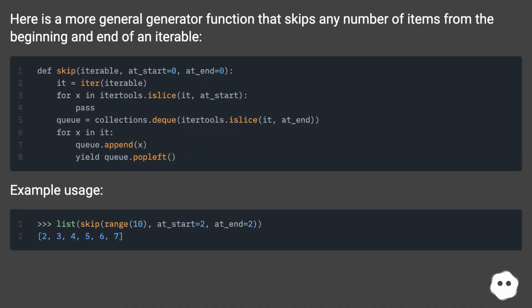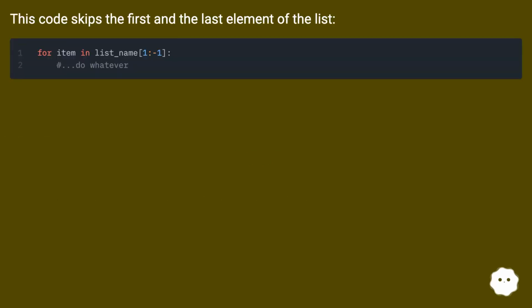Here is a more general generator function that skips any number of items from the beginning and end of an iterable. Example usage. This code skips the first and the last element of the list.